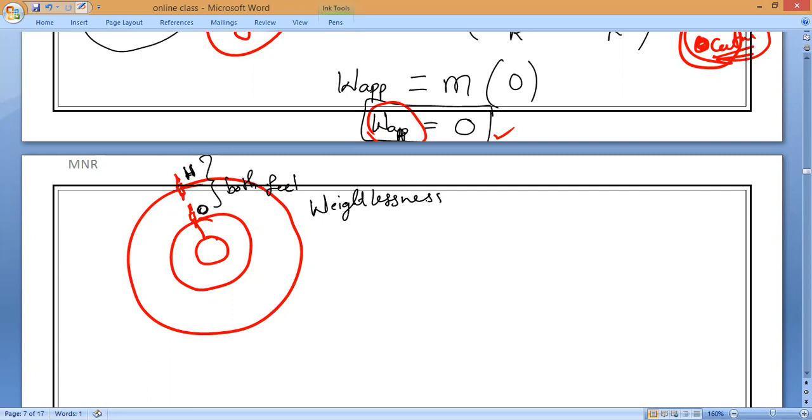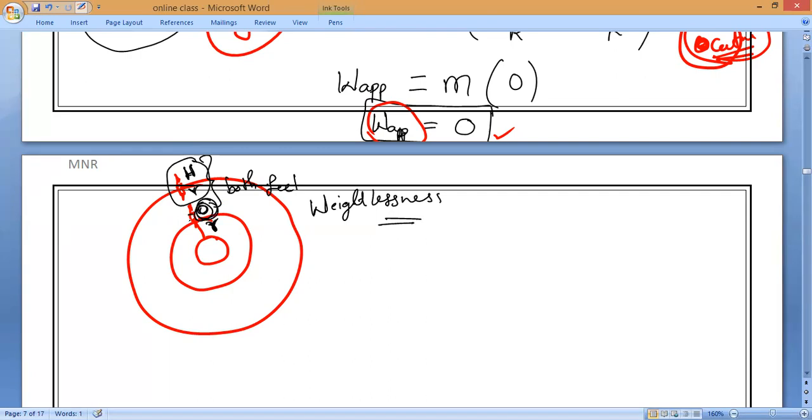So that means the distance from the planet, is apparent weight dependent or independent? The distance is not a matter, correct? The radius is not a matter. Both are feeling the same weightlessness. Harish will feel weightlessness and Homer will also feel weightlessness.